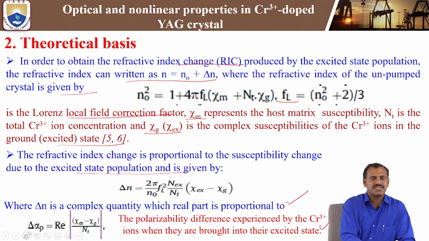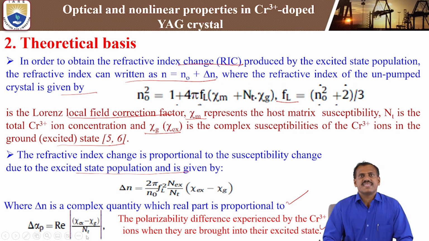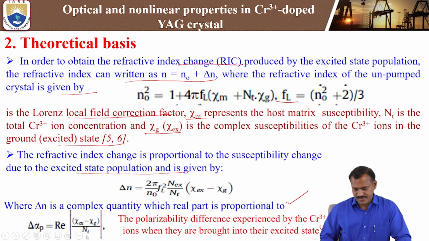So the polarizability difference delta alpha p is equal to the real part Re of psi ex minus psi g by nt. That is the susceptibility chi, that is excited state minus ground state, divided by the total concentration of the chromium 3 plus ions. By using this formula, we can calculate delta n. That is a complex quantity, and we can calculate its value by using this formula.